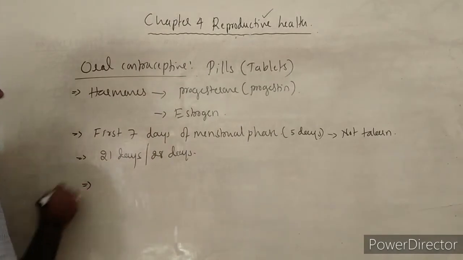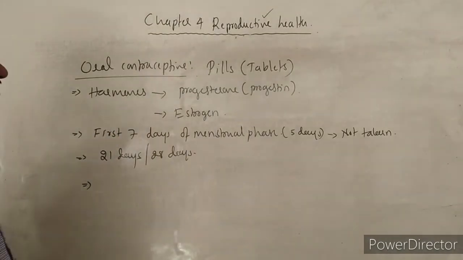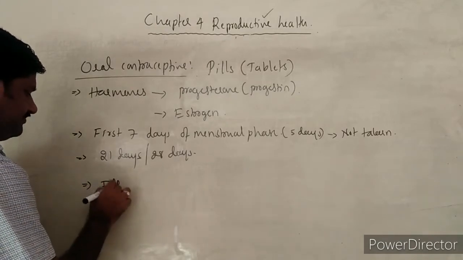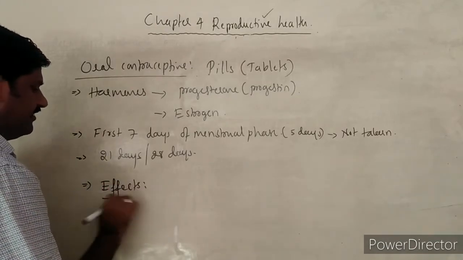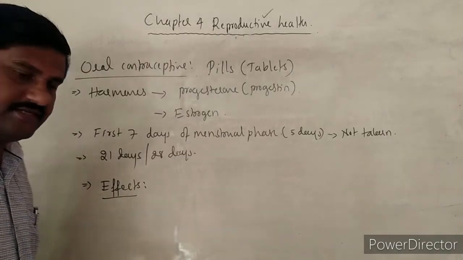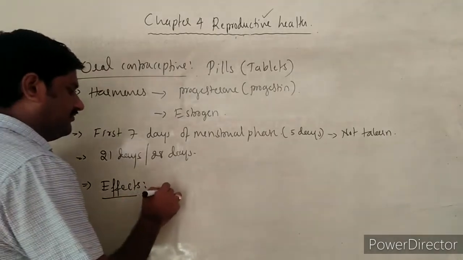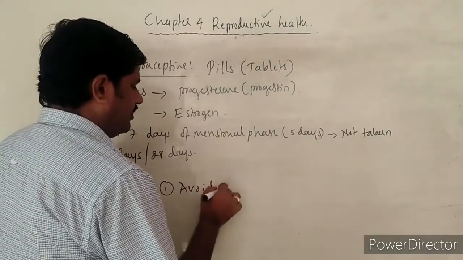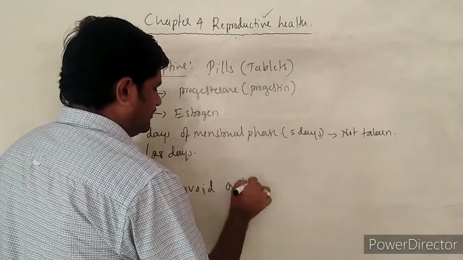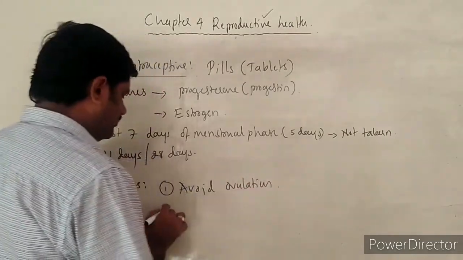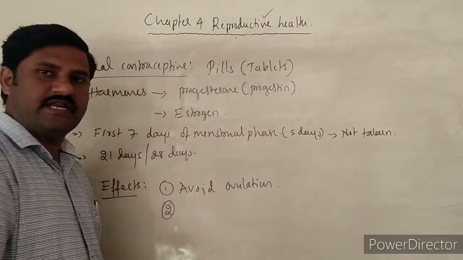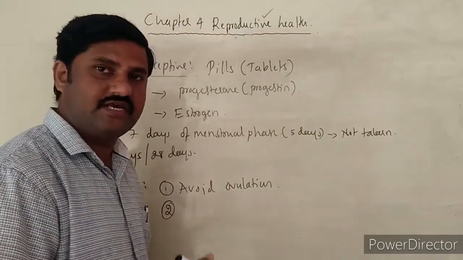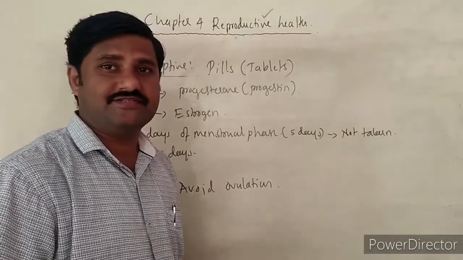And the next one: how do these oral contraceptives work? How do they show their effects? How do they avoid pregnancy in the woman? These are the things we are learning here. They avoid ovulation first. When there is no ovulation, there is no fertilization. When there is no fertilization, there is no zygote formation. If there is no zygote, then there is no embryo.